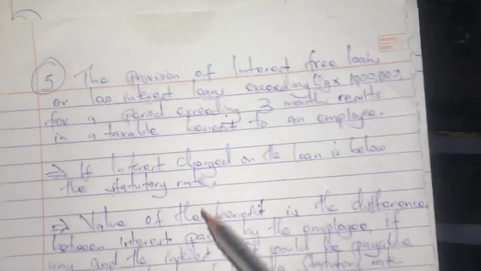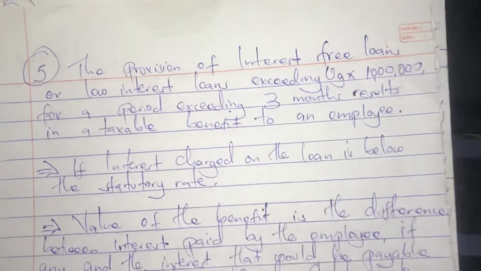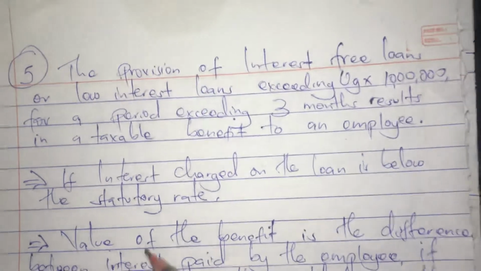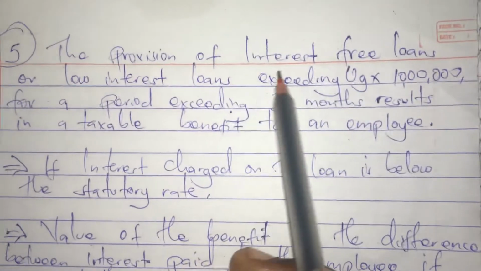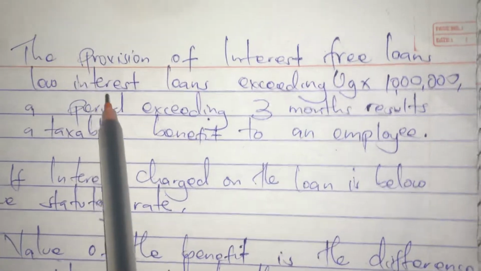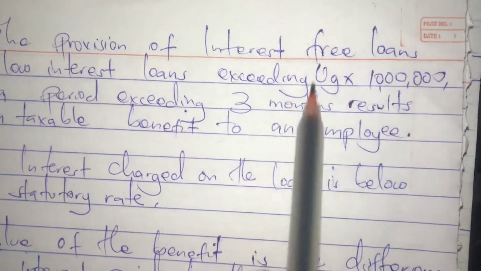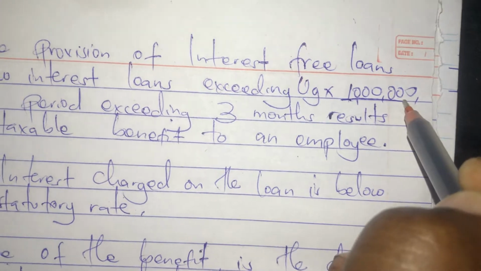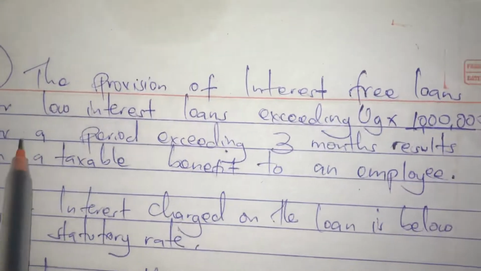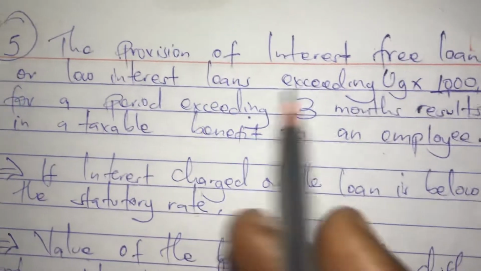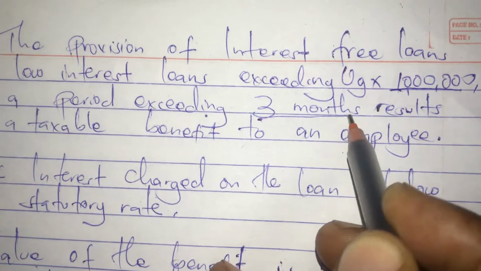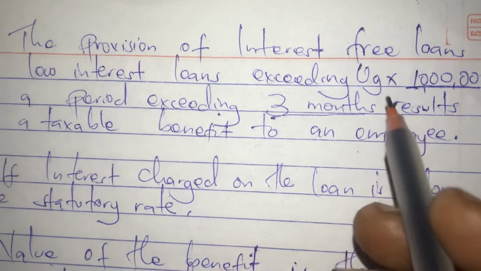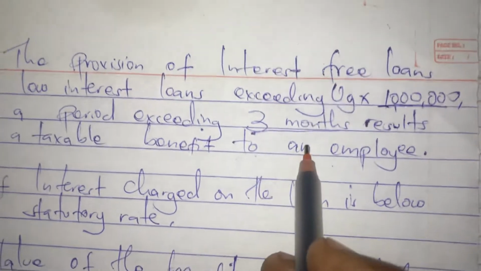Let's continue with valuation of benefits in kind. The fifth one is provision of interest-free loans. All low interest loans exceeding 1M, you have to note that, for a period exceeding 3 months, you also have to note that, result in a taxable benefit to an employee.